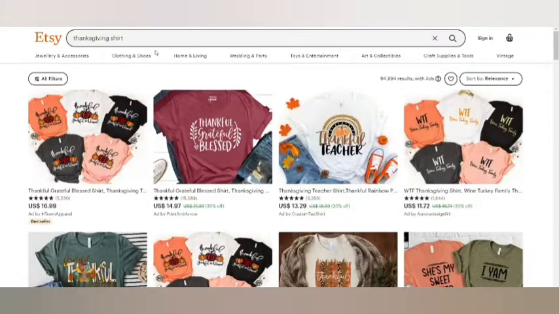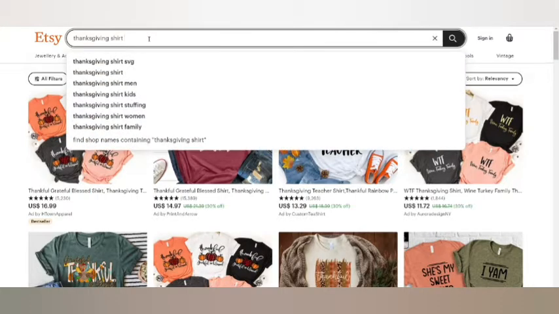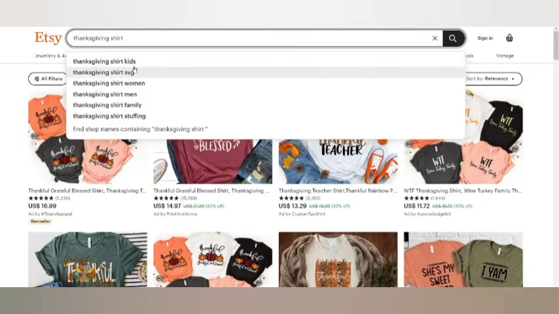Over here, if I'm writing Thanksgiving shirt, let me just see what kind is popular. So Thanksgiving shirts for kids, SVG. So these are printables which, if you're selling on Etsy, you could very well create the SVG and sell it. Also for the Creative Fabrica guys, if you are selling on Creative Fabrica, you could also sell the SVG. Craft items also sell amazingly on Creative Fabrica.